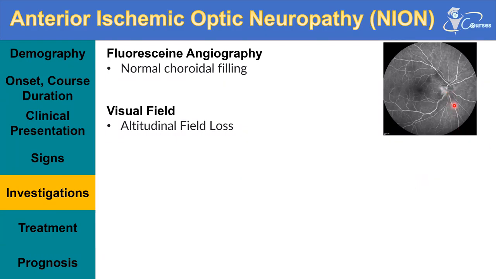The fluorescein angiography can show moderate leakage present at the disc margin, and the important feature here is the normal choroidal filling. This is asked more and more every year in the ICO exams, which is the choroidal filling. You can see the patchy choroidal filling in the fundus background is present here.